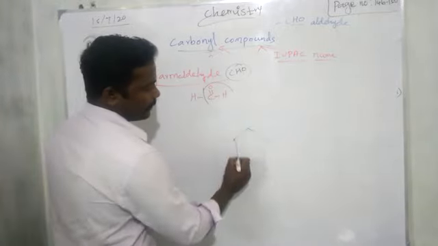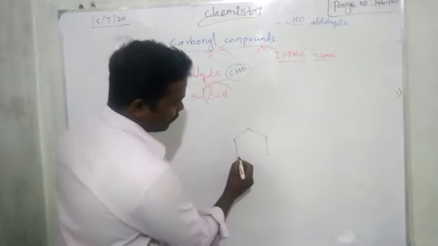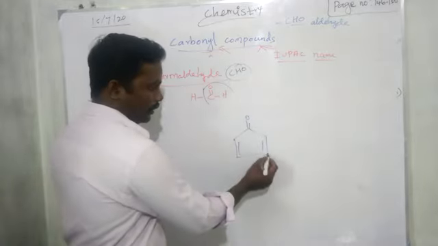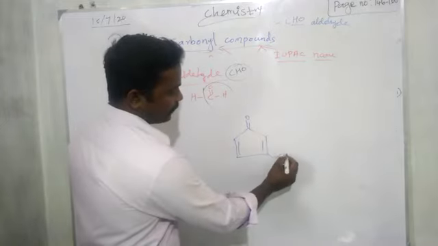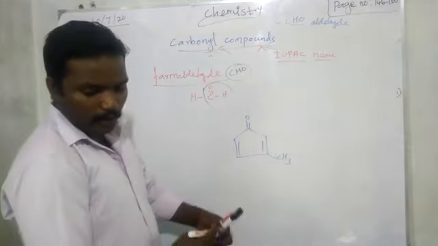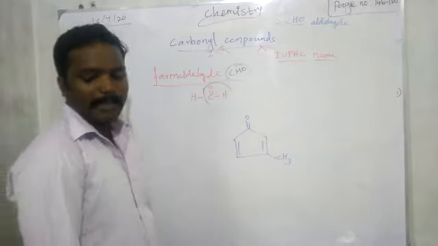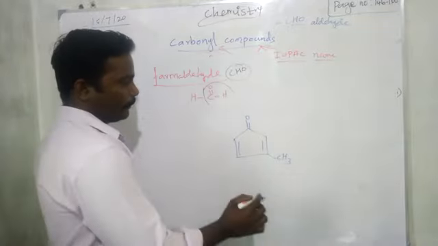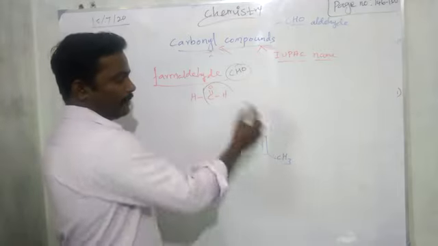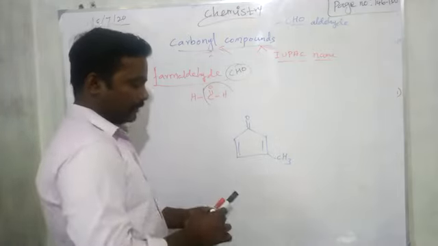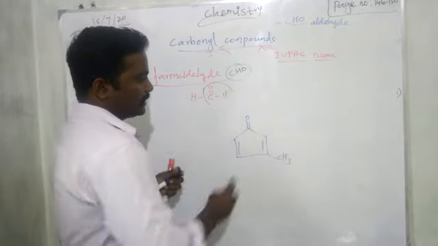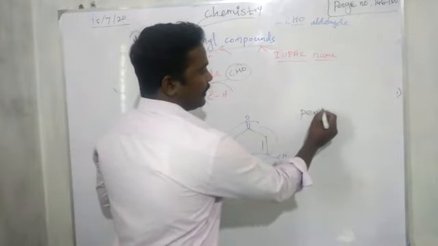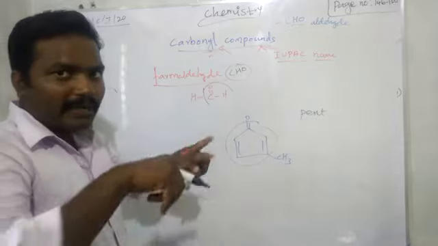A 5-member ring. 5 corners are present, so we will say 5-member ring. Okay, here one double bond, here one double bond, then double bond O. There is one substituent, that is CH3. They themselves are given some long name: 2-methylcyclopent-2,4-dien-1-one. You will find it, right? Okay. So now we want to find the parent chain. This is the parent chain. So how many carbons? 5. 5 means pent. Now look at that pent in a cyclic compound.